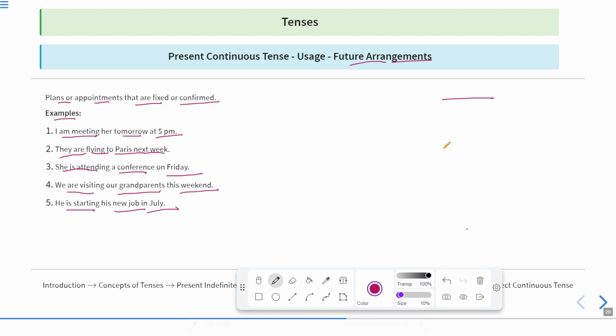It means she has already planned to come because she has reservations on the flight or the train. So she is coming; this action is going to take place. This style can also be followed in the present continuous tense. So for future arrangements, the actions can also be shown in present continuous tense.